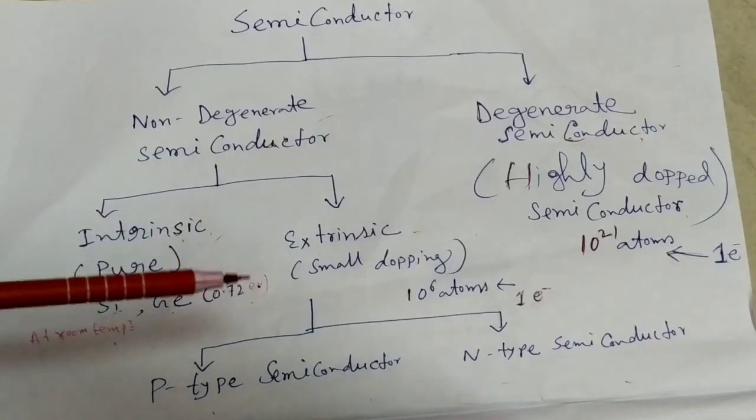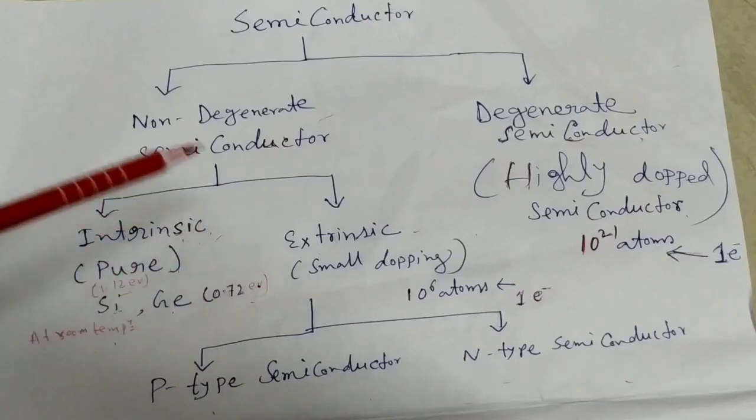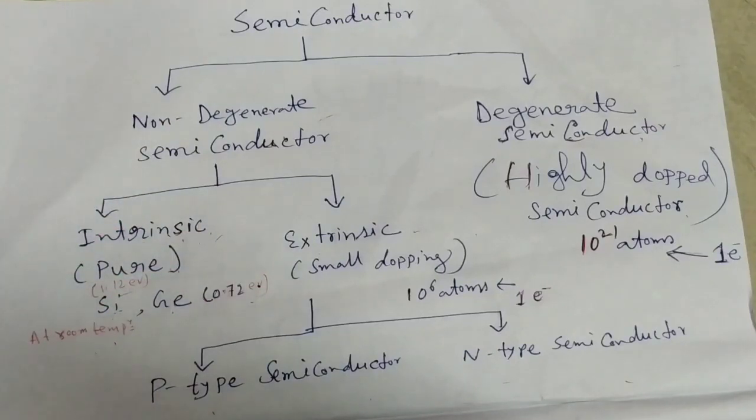Another type is extrinsic semiconductor. Extrinsic semiconductor means a lightly doped semiconductor. So what is doping? Doping means that to increase the conductivity of the material, we inject some impurities, which is called doping.